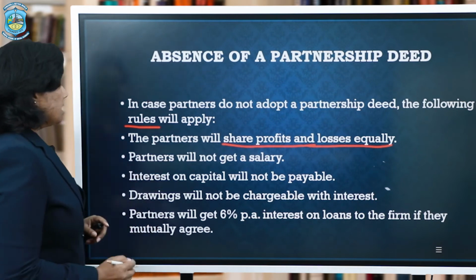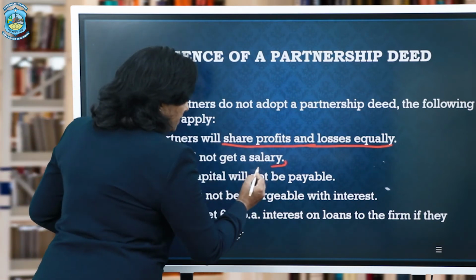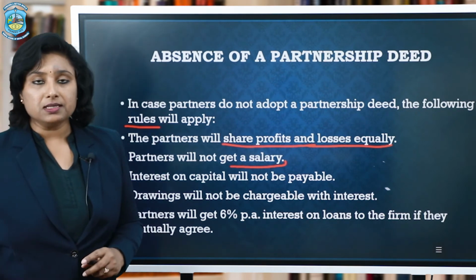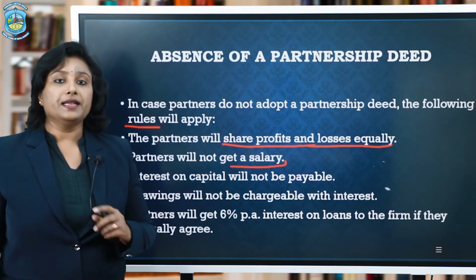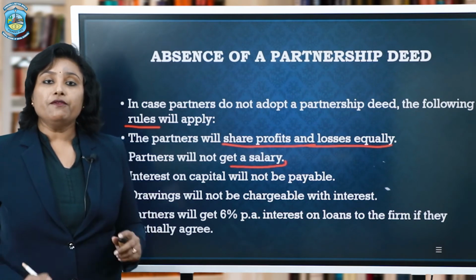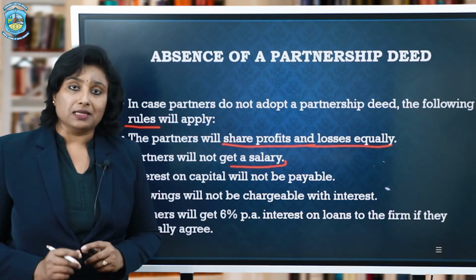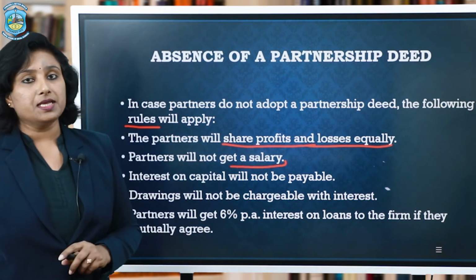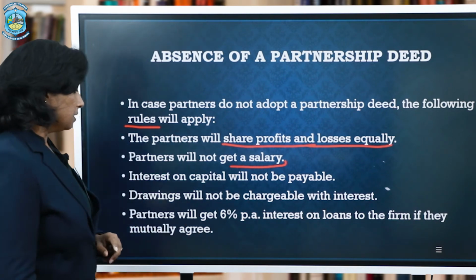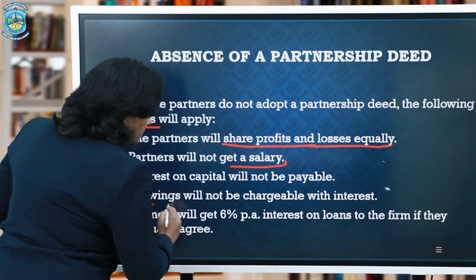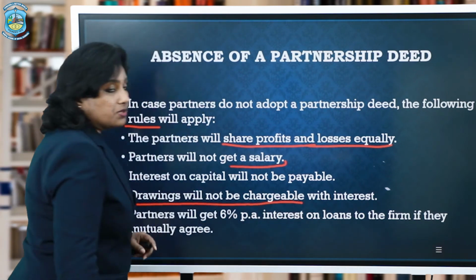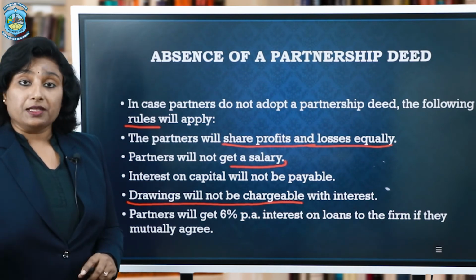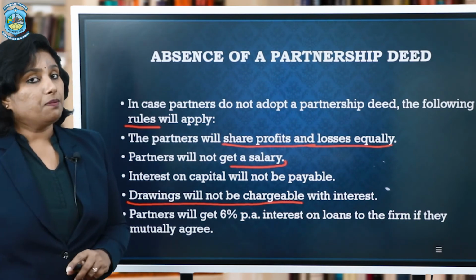The next one being, nobody would get any salary. This is actually called appropriation of profit. That is what we are going to learn in the next part. Now, there will not be any appropriation, that is, no salary shall be paid to the partner no matter how actively he is performing in the partnership firm. Drawings will not be chargeable with interest. That means no interest on drawings shall be charged by the firm on the withdrawals done by the partners.